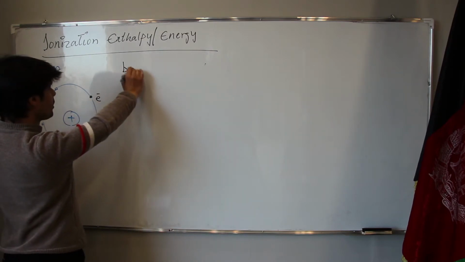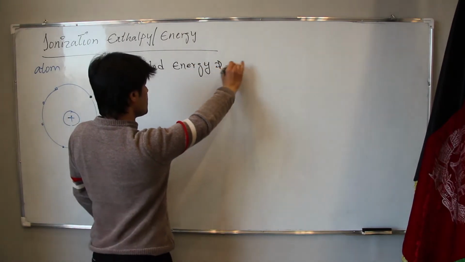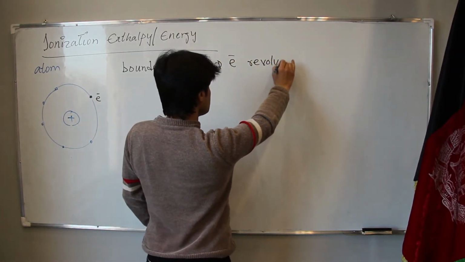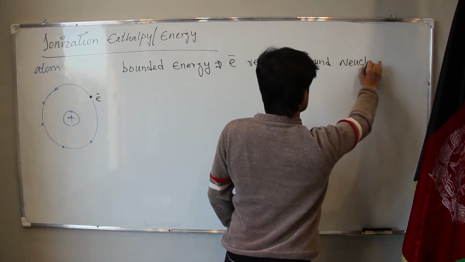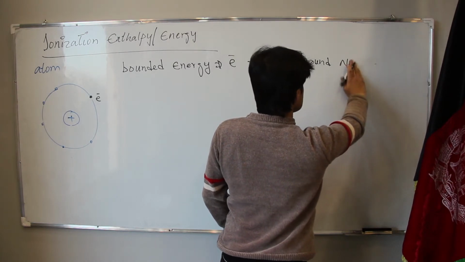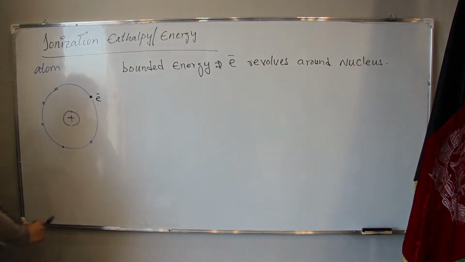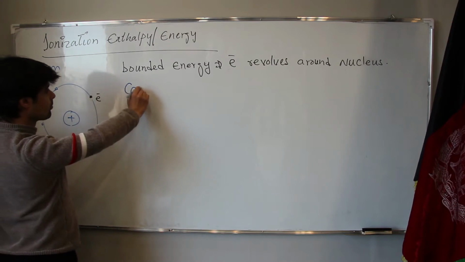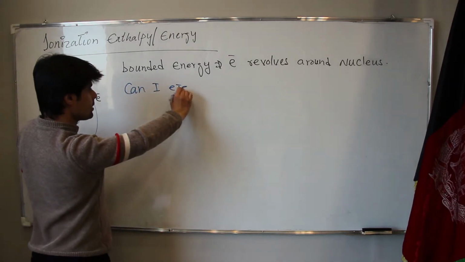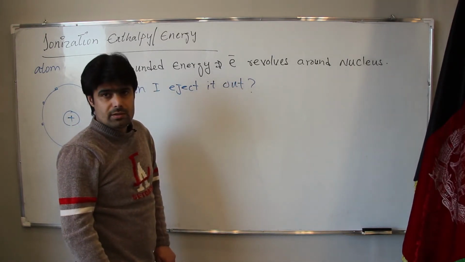It means we have a bound energy in which the electron revolves around the nucleus. Is it right? Yeah. Now, I want to ask you, can I eject this electron out? What would you answer?